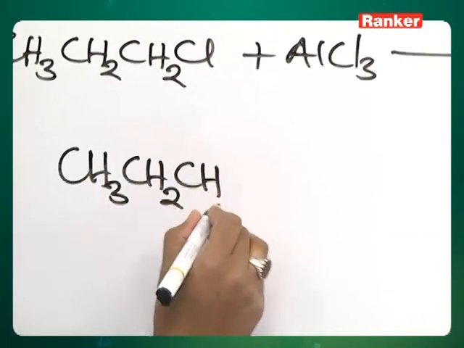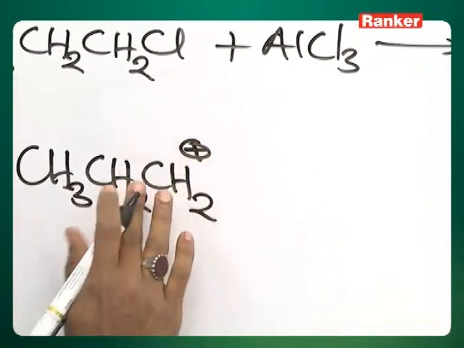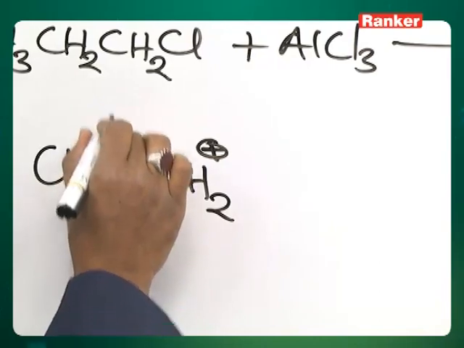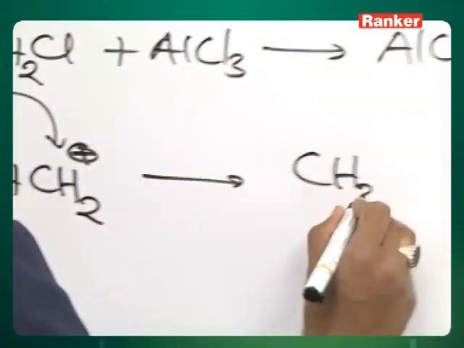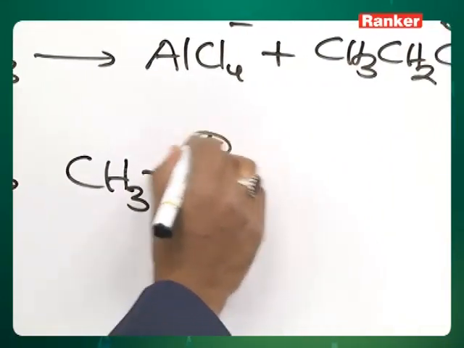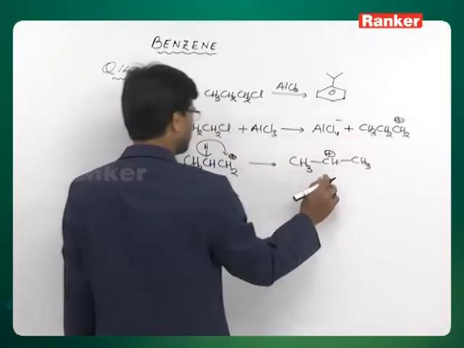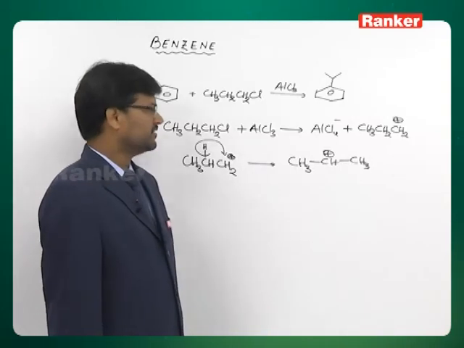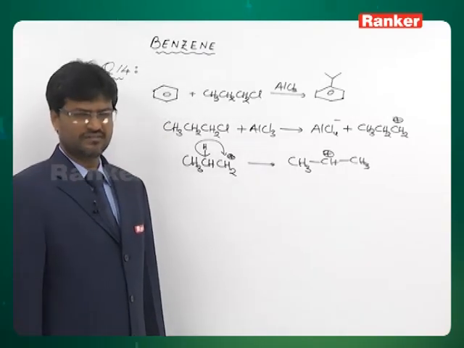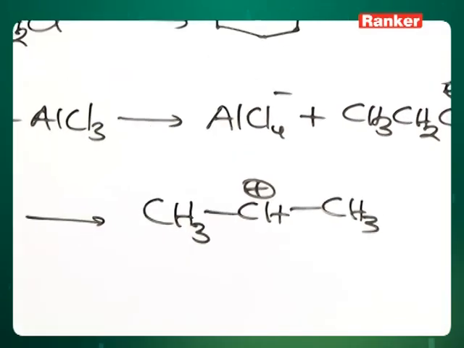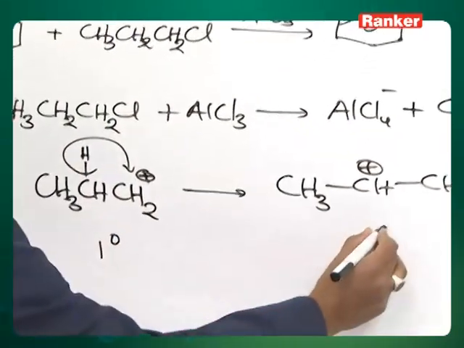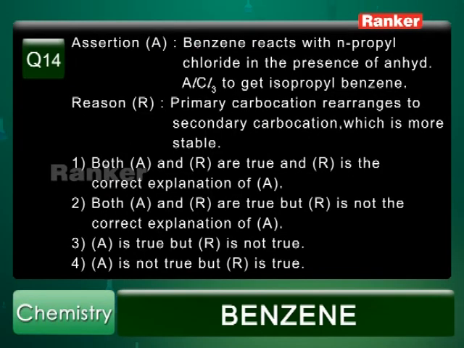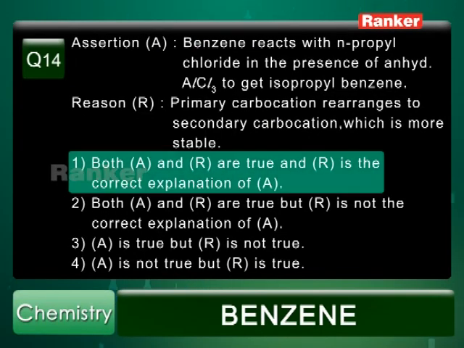Then this will undergo hydride shift to give isopropyl carbocation. This will attack benzene. So, you can see the reason once again, primary carbocation rearranges to secondary carbocation which is more stable. This is primary and this is secondary. Therefore, correct answer is first option.